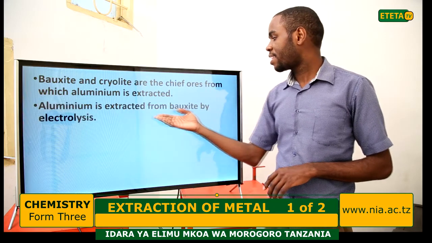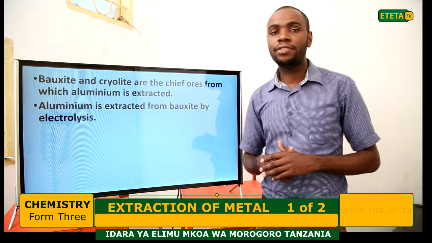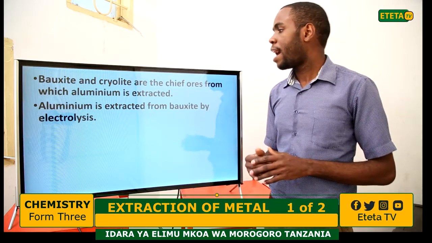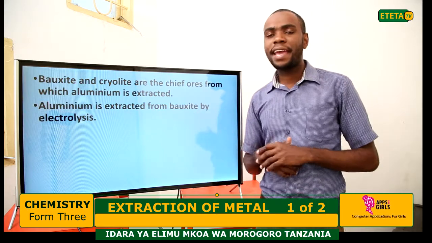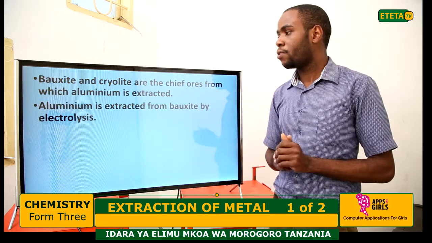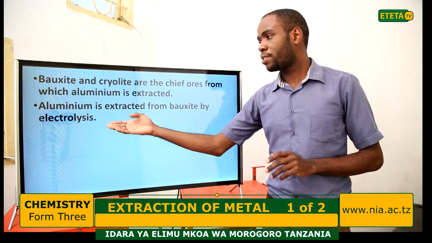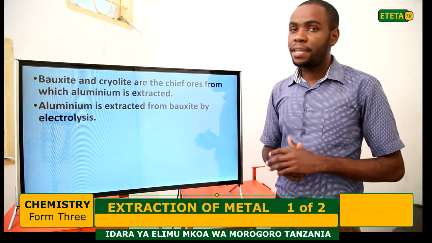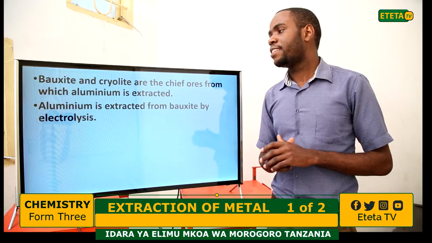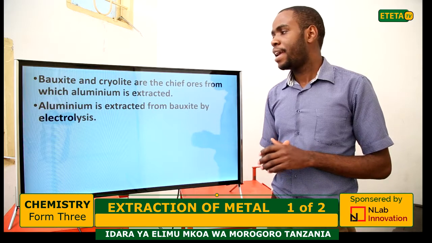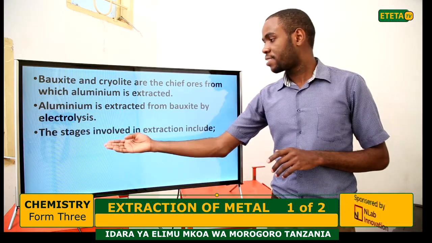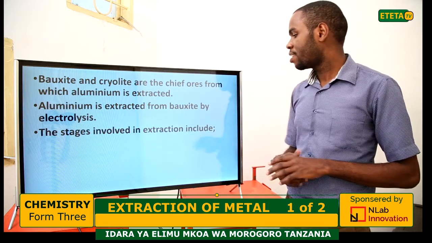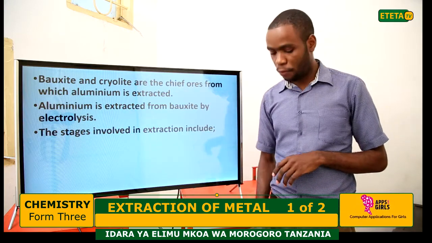Aluminium is extracted from bauxite by electrolysis. Here we use the method of electrolysis because aluminium is a highly reactive metal. The stages involved in the extraction of aluminium include the following.